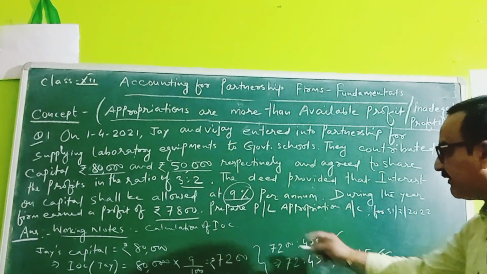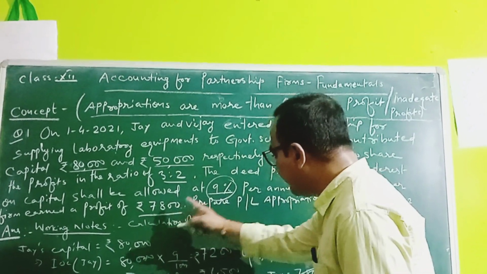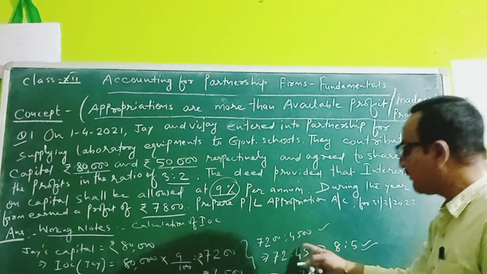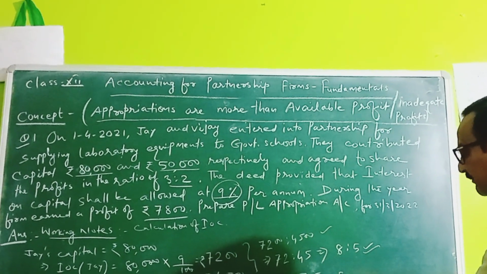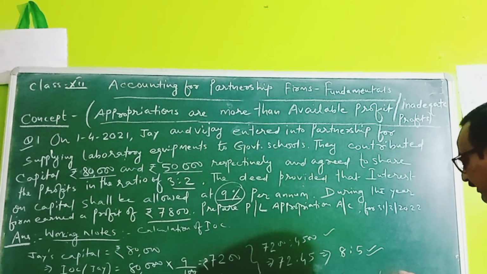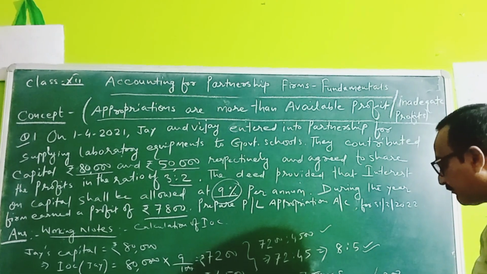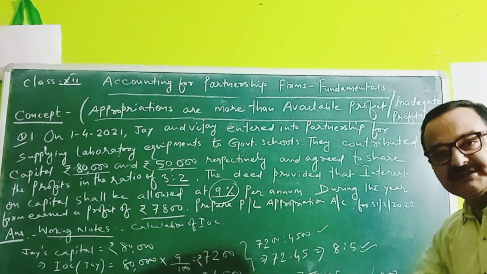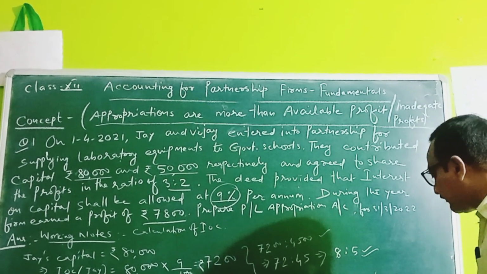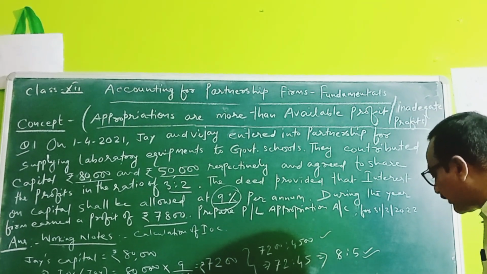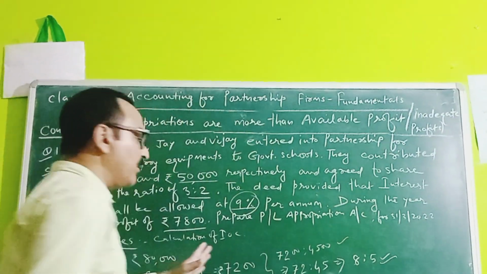The profit given is 7,800, so this net profit will be distributed in the ratio of the interest on capital: 7,800 multiplied by 8 by 13, which gives 4,800 for J, and 7,800 multiplied by 5 by 13, which gives 3,000 rupees for Vijay. This amount will be the new interest on capital which is transferred to the profit and loss appropriation account.